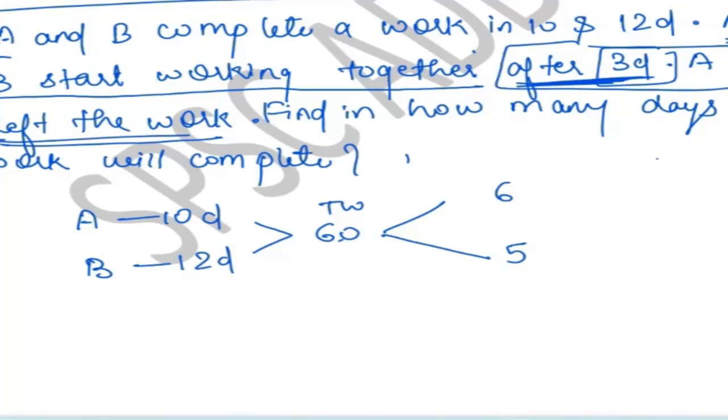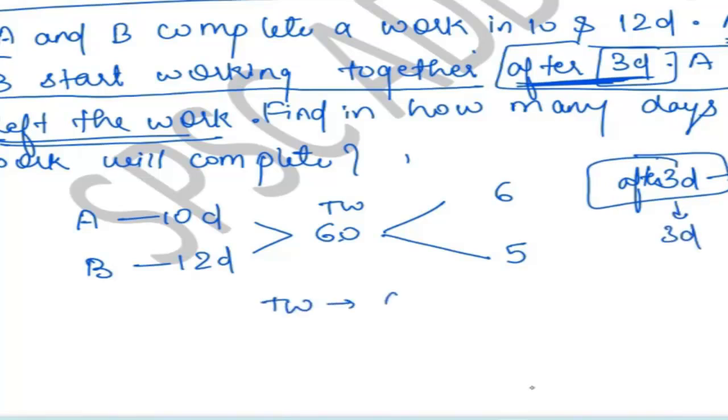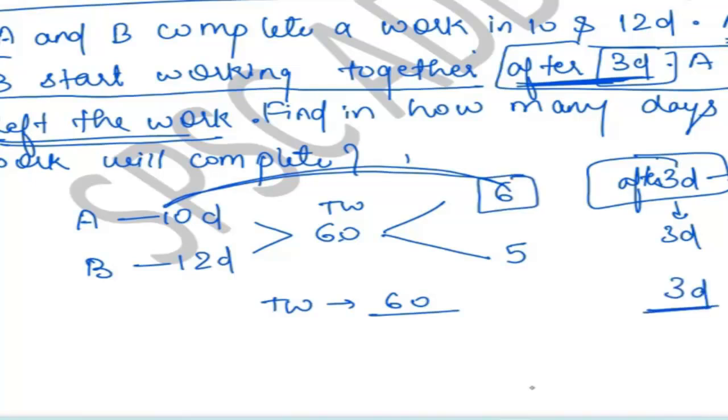It means A has done 3 days of work somewhere. A is leaving the work after 3 days. He left, but in these 3 days, definitely he had done some work. So let's do it in a proper way. 60 will be our total work. Now see, A has done work for 3 days, after that he left the work. He did some work for 3 days, and what is the efficiency of A? 6.